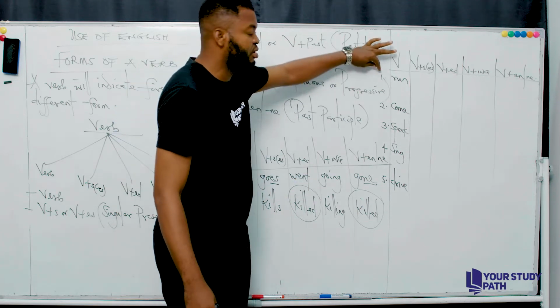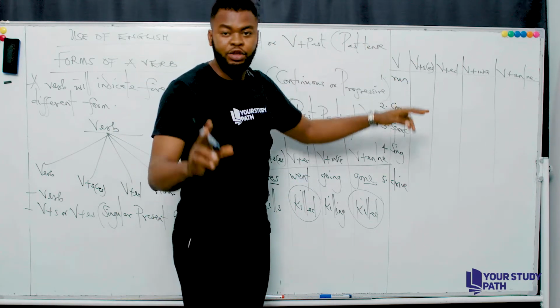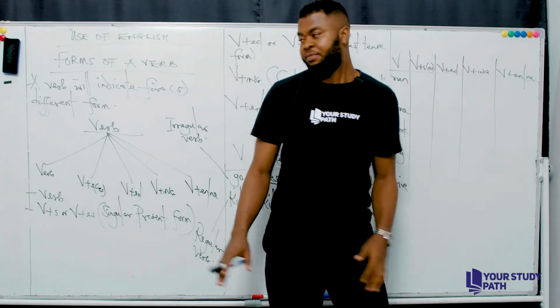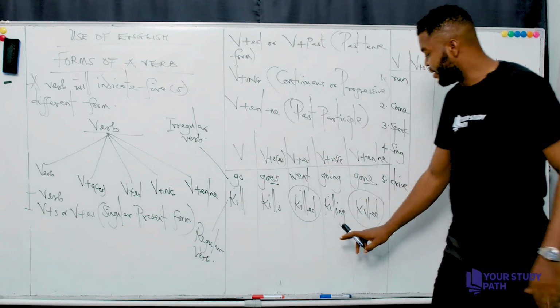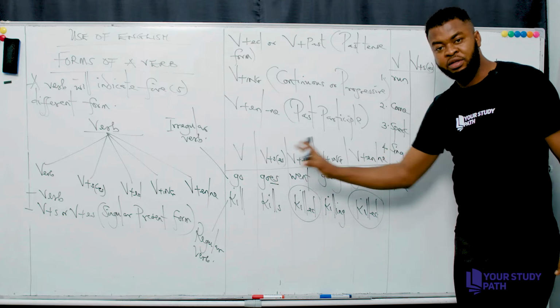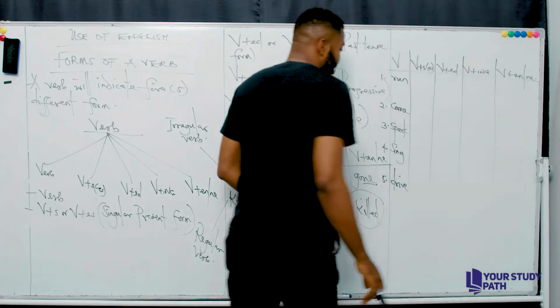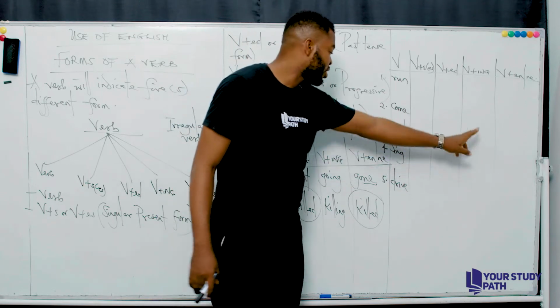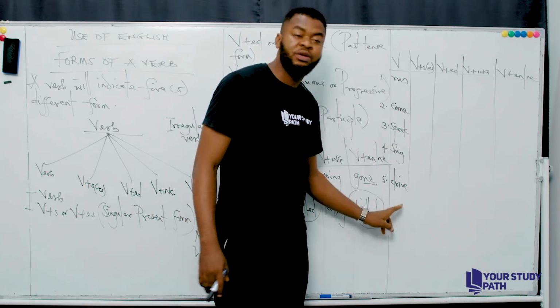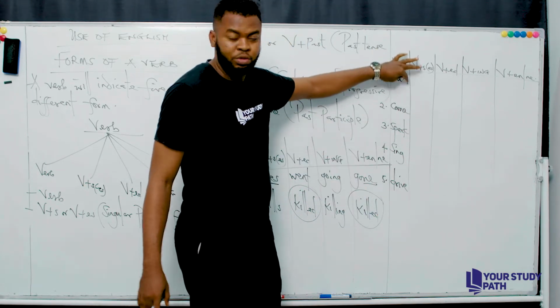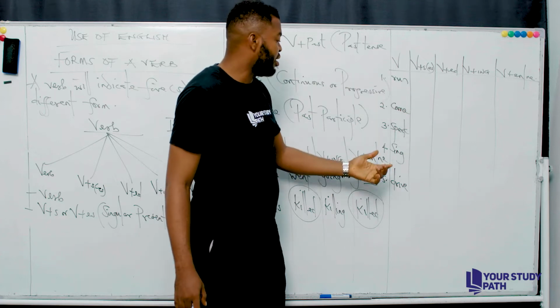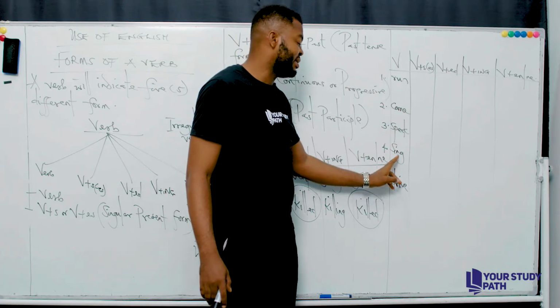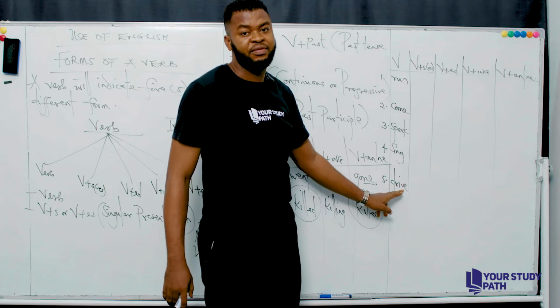So the first one, which is number 1, you have run. I need you to complete the rest for me because I've given you an example to illustrate that. Can you see the example that I gave you? All right. So in your own case, I need you to complete number 2, then complete number 3, complete number 4, and complete number 5. Number 1 is run. Number 2 is come. Number 3 is speak. Number 4 is sing. Number 5 is drive. Okay?